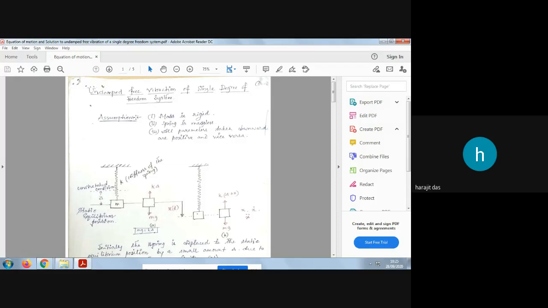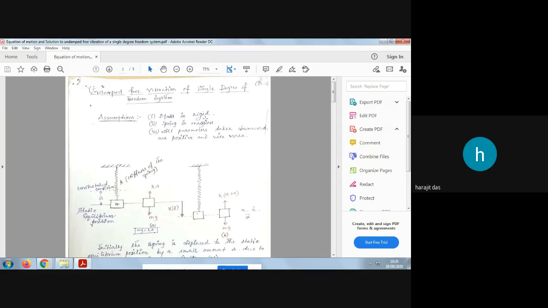so to analyze the spring mass system, some assumptions are actually made. Here, because we are taking one spring mass system, we will say that the mass is not elastic, it is rigid.